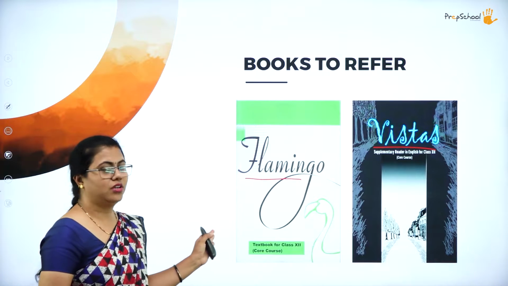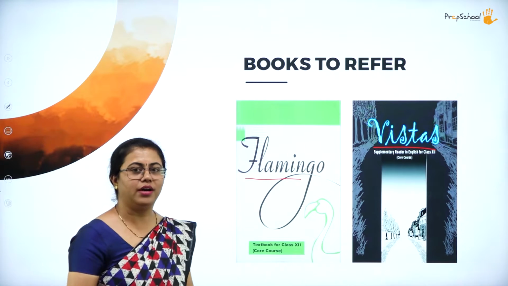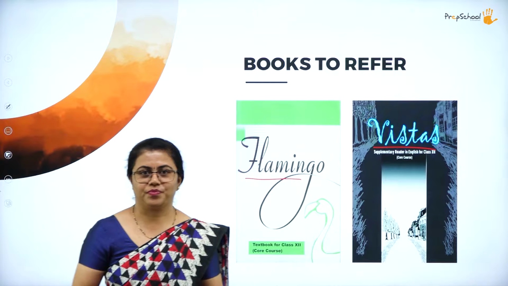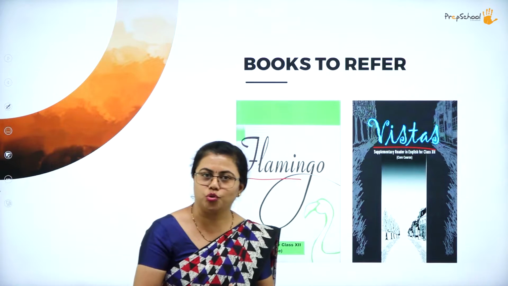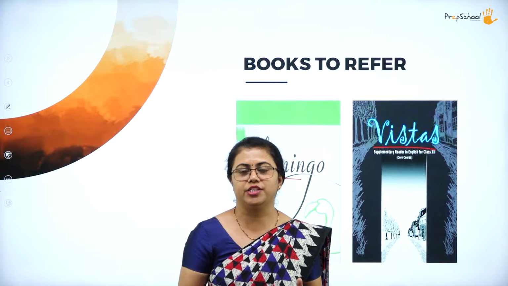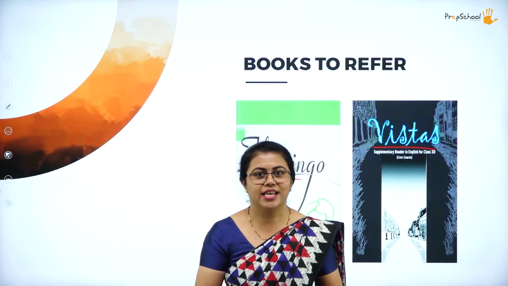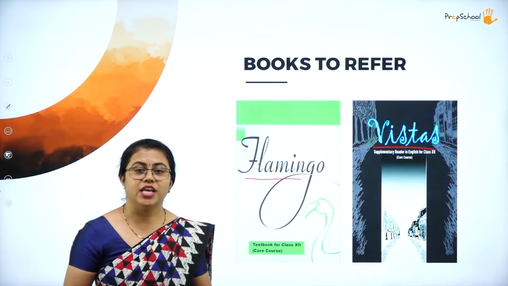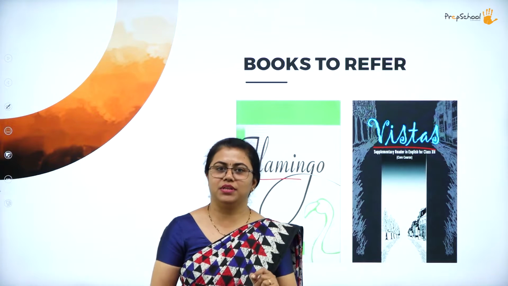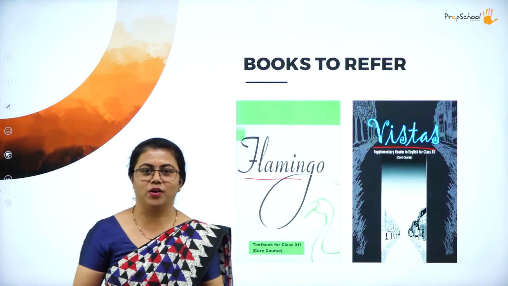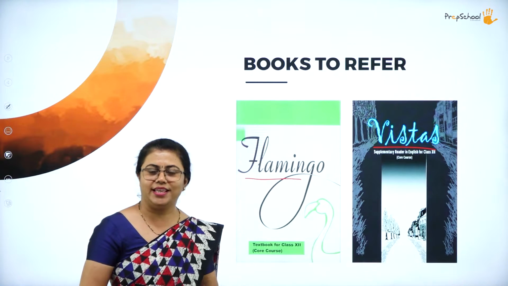So here, to start with the Flamingo, it is actually something related to your literature. Okay, so it will have a short story, or it might have various genres of literature you will be understanding in this. So that is all about Flamingo. Then you have Vistas, which is actually a supplementary reader. You read that for pleasure. Okay, so they actually complement each other.